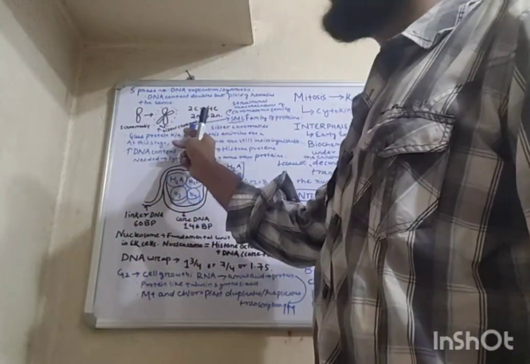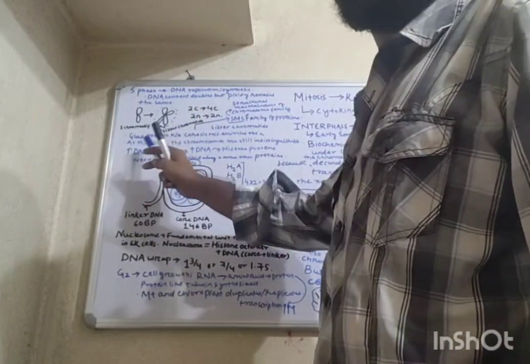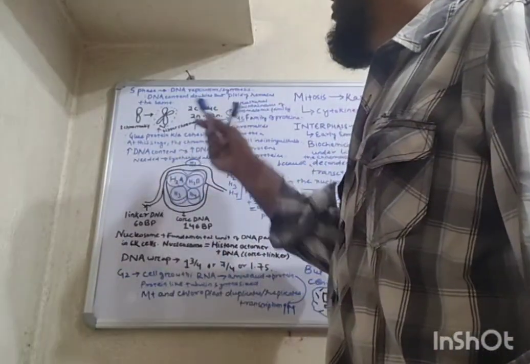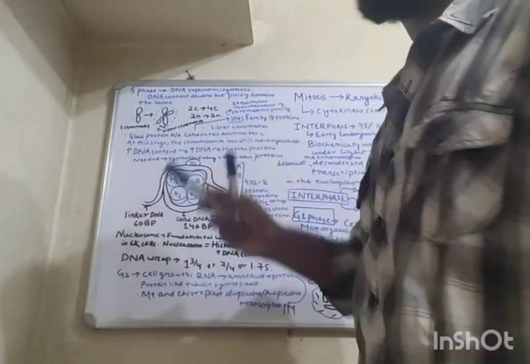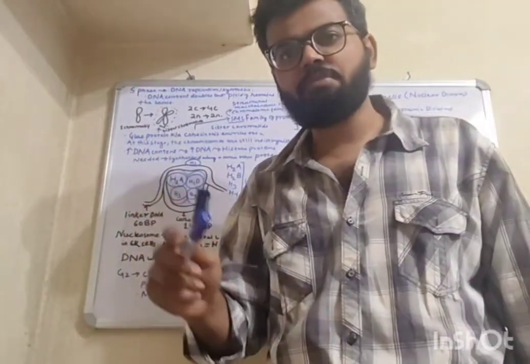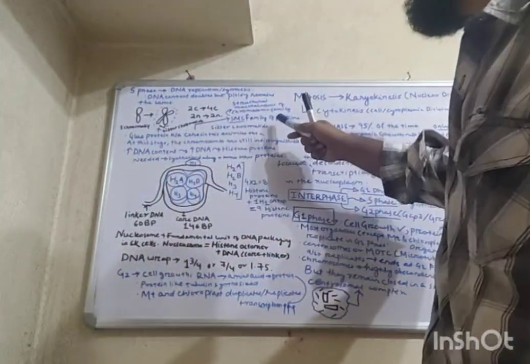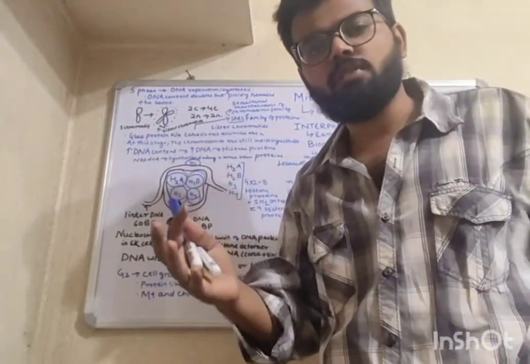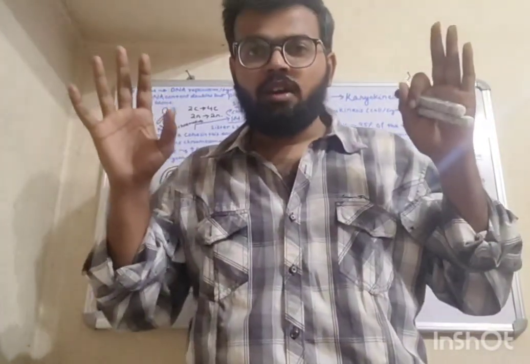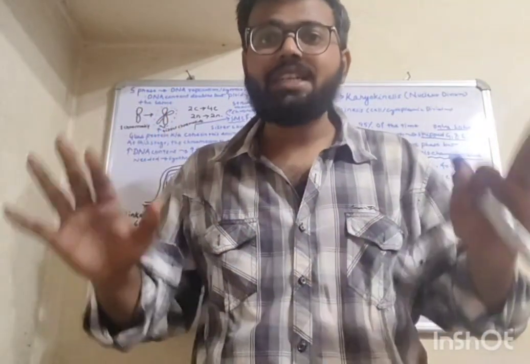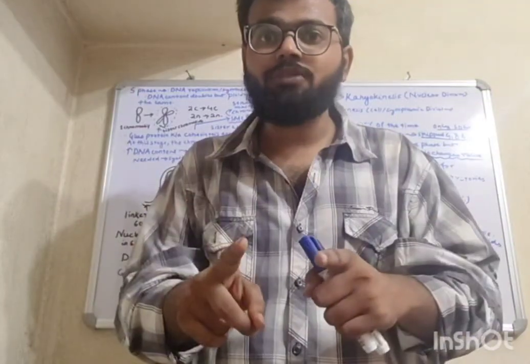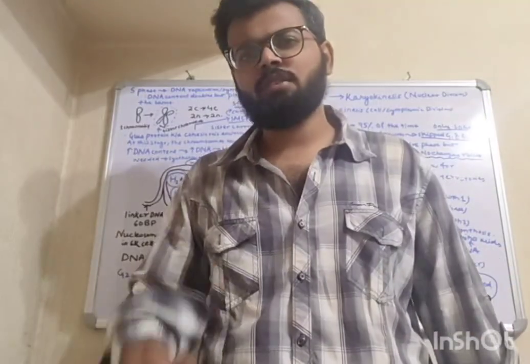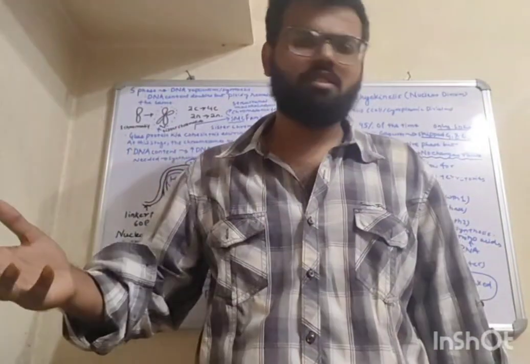Now, this sister chromatid is encircled by a glue protein, that is known as cohesin. Now, this cohesin comes under the family of proteins known as the SMC family. SMC stands for structural maintenance of chromosome family. So it maintains the structure of chromosomes, because if the structure of chromosomes is not maintained, then you will see tremendous or horrible mutations taking place, and the individual is suffering from, you can say, cancer or something like that.